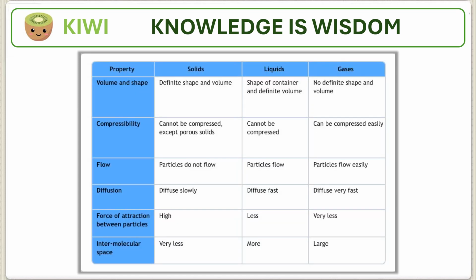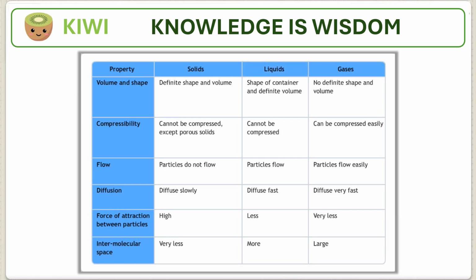Before we move on, let's look at the properties of solids, liquids, and gases. Solids: Solids have definite shape and volume. Cannot be compressed, except porous solids. Particles do not flow. Diffuse slowly. High force of attraction between particles. Very less intermolecular space.